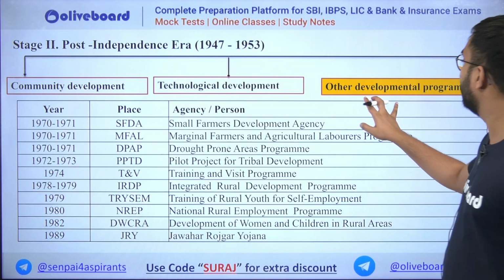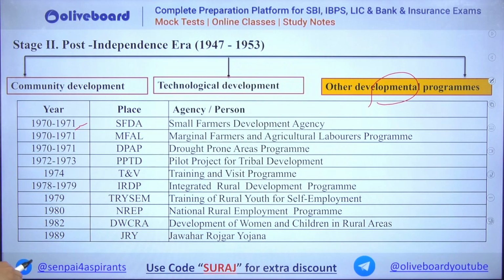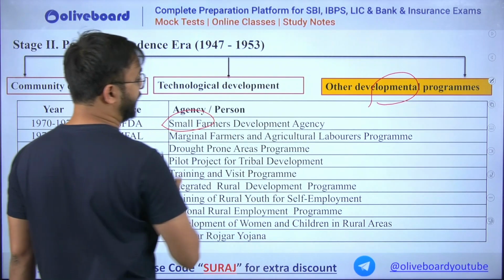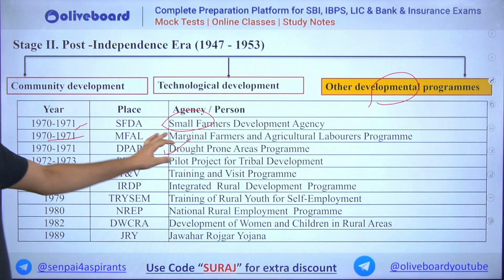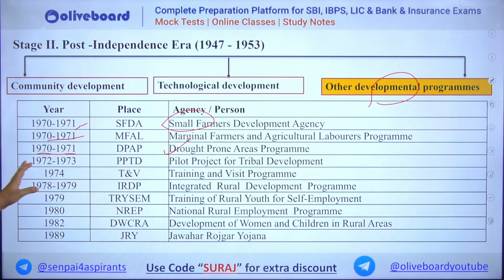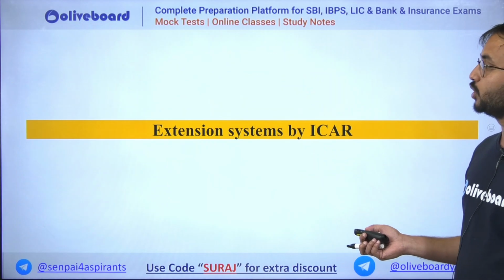Then it's other development. Now other development means what? What were the other developments which took place? So in 1970-71, Small Farmer Development Agency, SFDA, very important agency. Then 1971 Marginal Farmers and Agricultural Laborers Program. Drought Prone Area Program, DPAP, very important, which was started in 1971 only. Other than that, Integrated Rural Development Program, IRDP, very important, started in 1978-79. National Rural Employment Program started in the 1980s, and Jawahar Rozgar Yojana was started in 1989. So these are all the things which were started in the overall post-independence era.